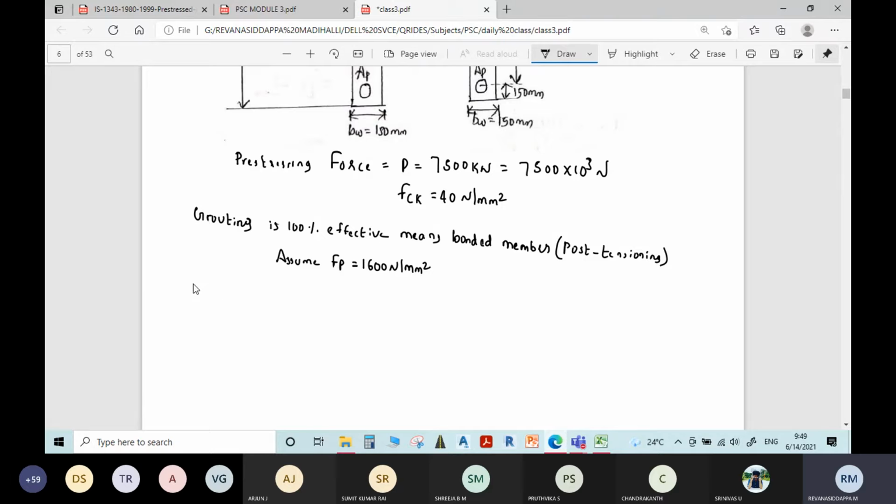Therefore, the area of pre-stressing steel required is Ap is equal to force P divided by Fp.